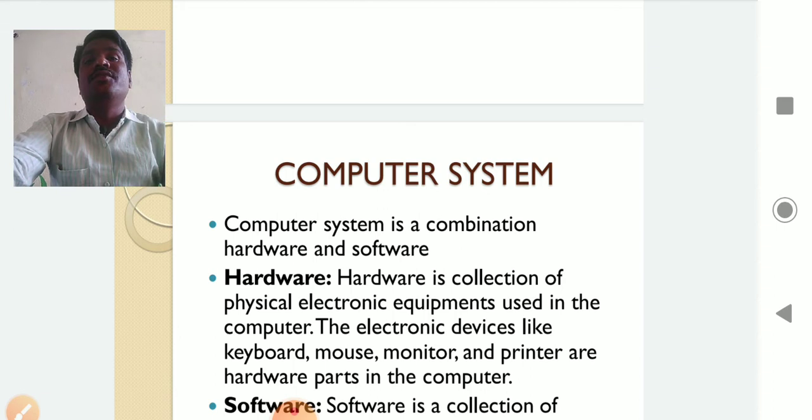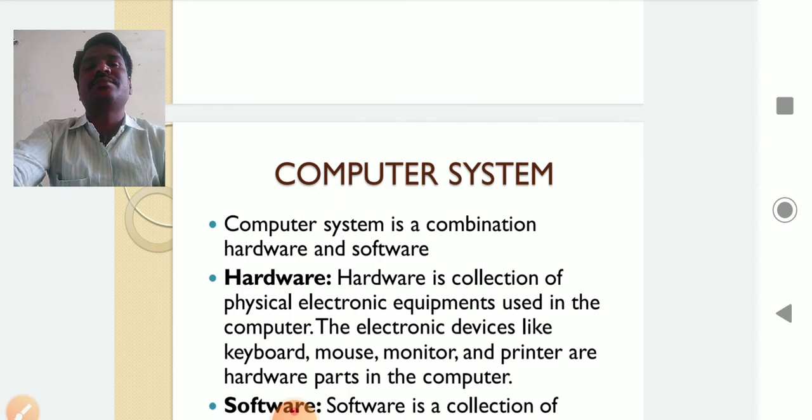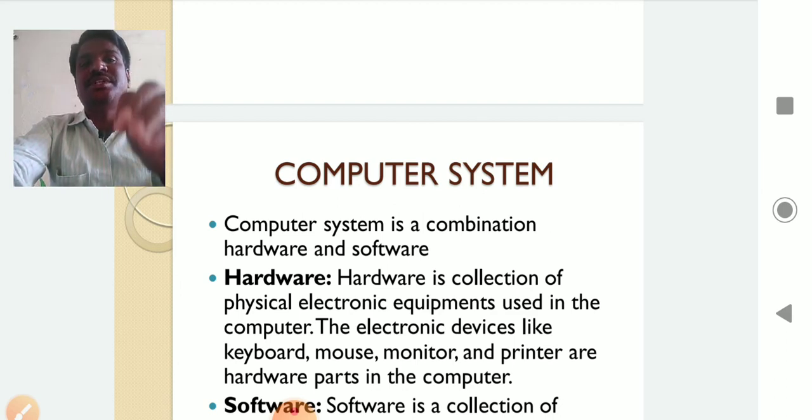All of you know hardware. Whatever the physical equipment that can be seen in the computer system is called hardware. For example, whenever you sit in front of the computer, one screen will appear, that is a monitor, and one typing pad, that is a keyboard, and one mouse. So these are the physical equipment. భౌతికంగా మనకు కనిపించేది. These are the physical equipment. These physical equipments are called the hardware.